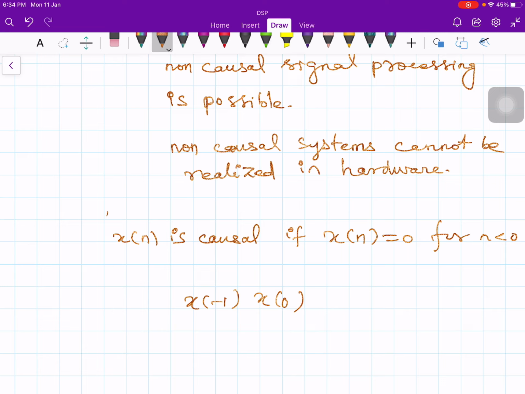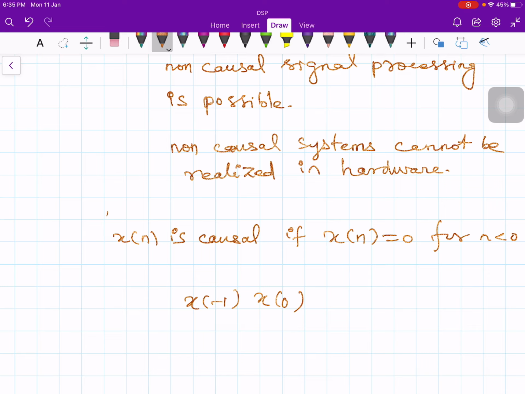Mostly we will talk of causal signals. What I said earlier was about a causal system: a causal system cannot predict what will happen in the future, but if we have recorded data, it is possible to predict.